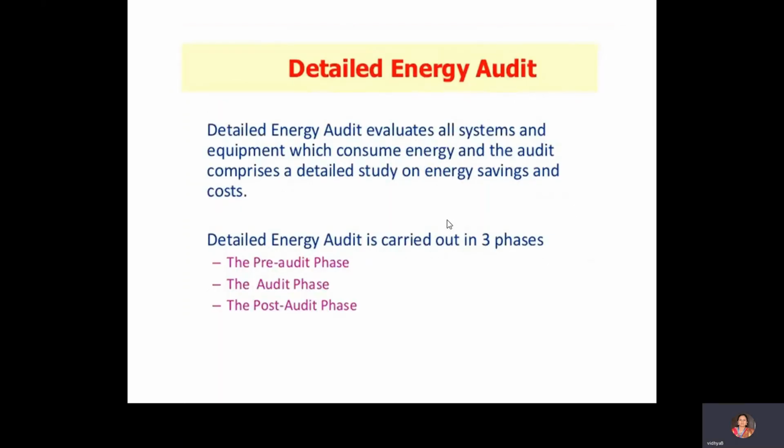Next is detailed energy audit. In detailed energy audit, it will evaluate all systems and equipments which consume energy, and the audit comprises a detailed study on energy savings and cost. Here, there are three phases. First phase is pre-audit phase. In pre-audit phase, they will plan, organize, and walk through the audit, and they will do interviews with the energy manager, production, or plant manager. Next they will do an awareness program with all divisional heads.